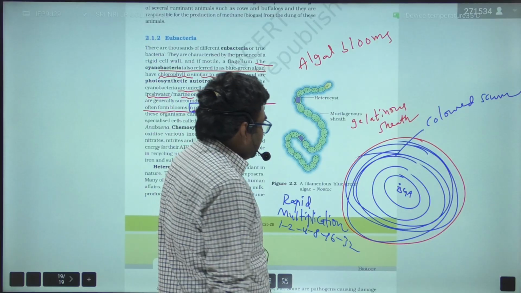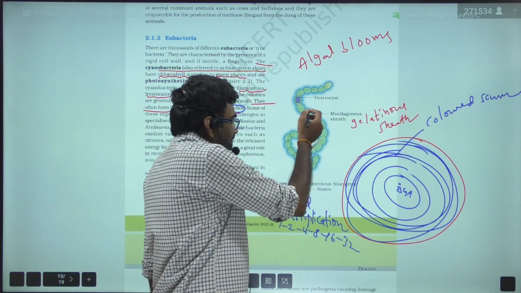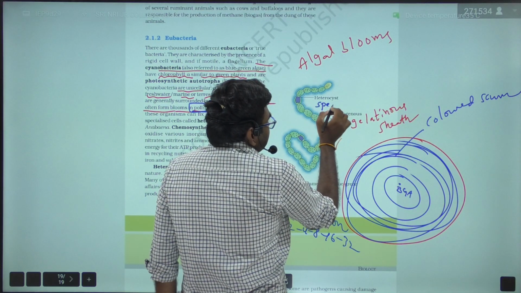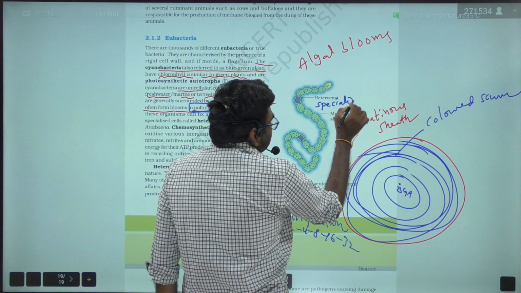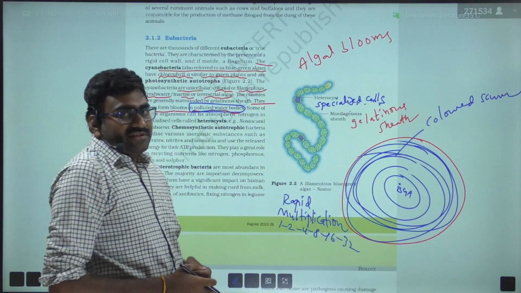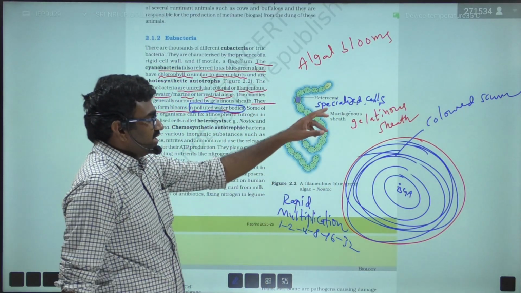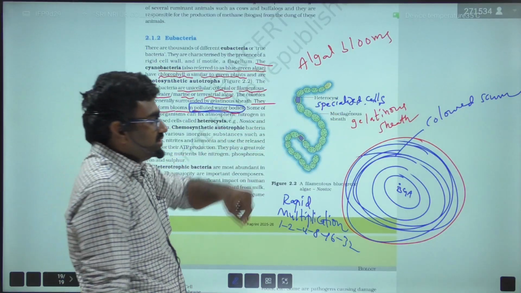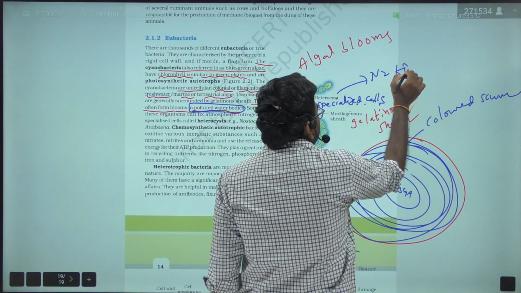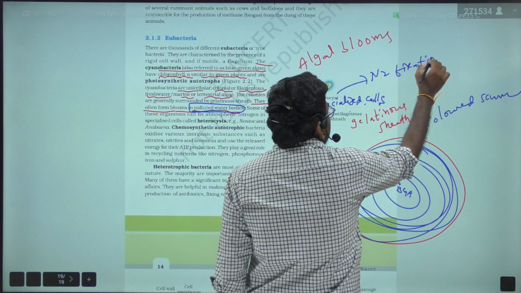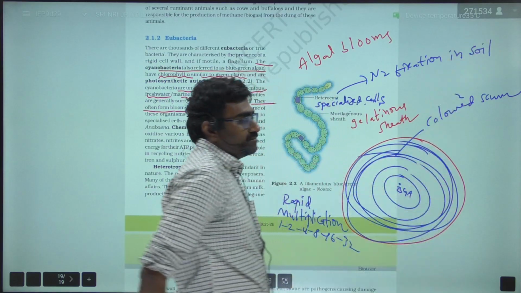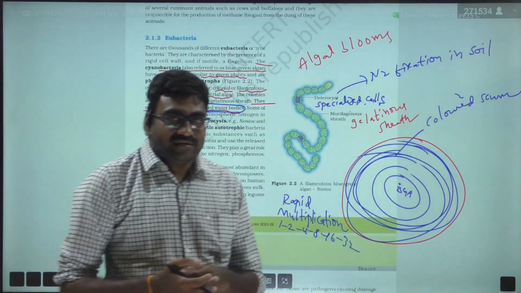Another important thing is that cyanobacteria possess specialized cells known as heterocysts, which are involved in nitrogen fixation in soil, so that the soil becomes fertile.